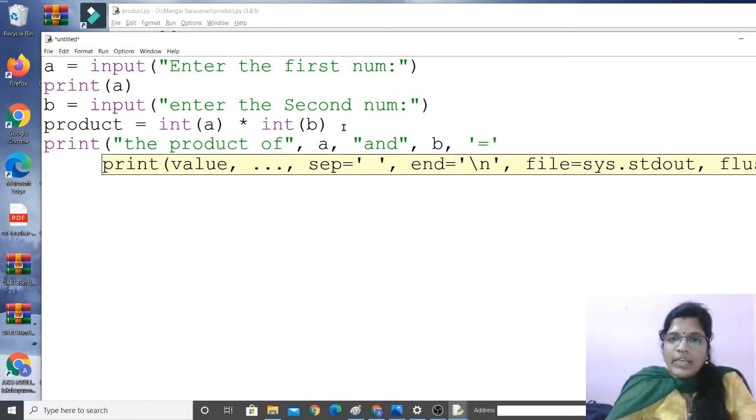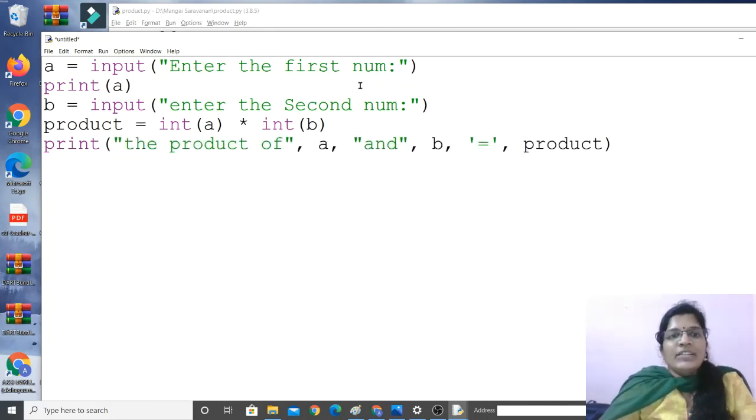Then, what is the answer? The answer is product, so product, close it. Did you understand? I have written "the product of" in double quotation, so that is going to appear as it is, and here A is not in quotation, so it takes the value of A which I have given here.